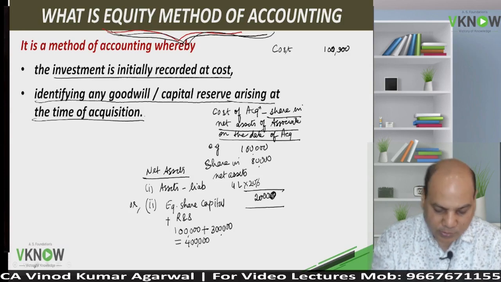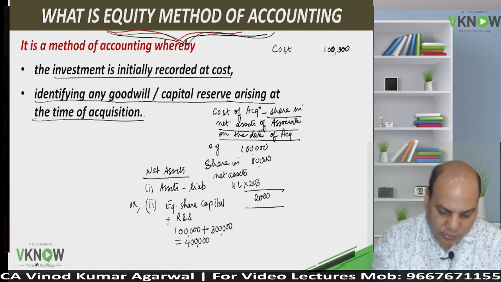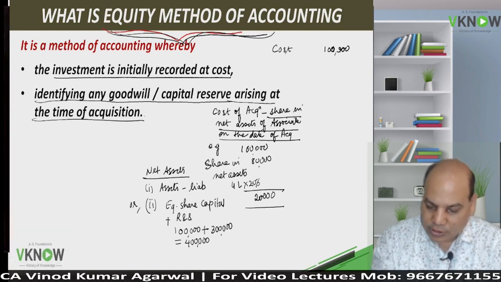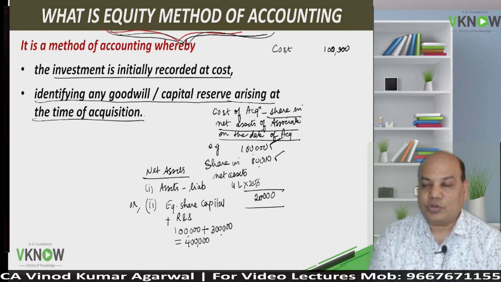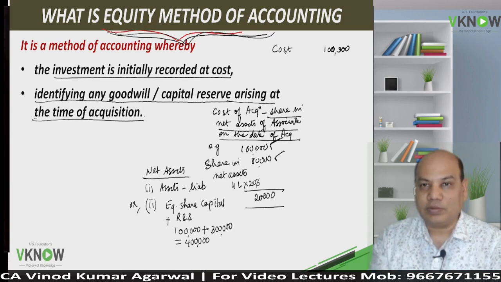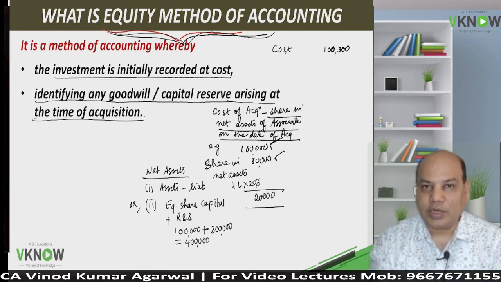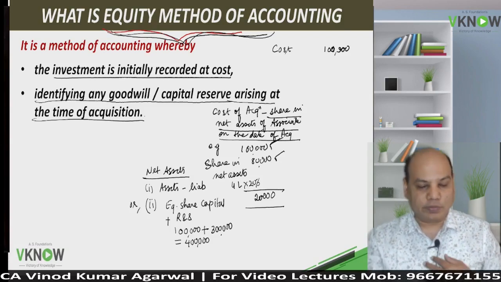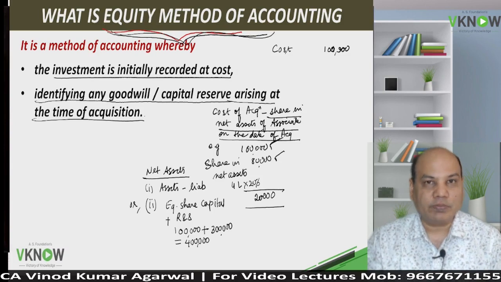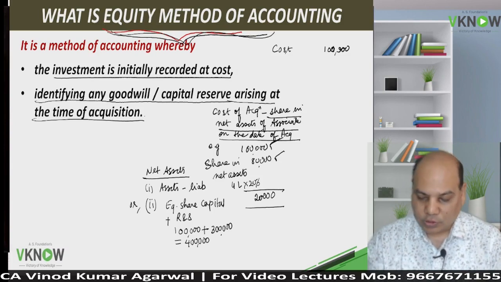20,000. This difference will be called goodwill of 20,000. Why is it called goodwill? You have paid more than the share in the net asset acquired. So this extra amount that you are paying is for goodwill because you are getting a stake in a business, and you will be able to enjoy the profits of that business. So therefore there is a goodwill involved.